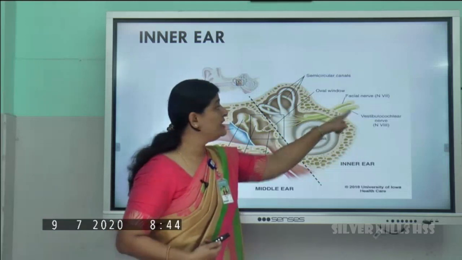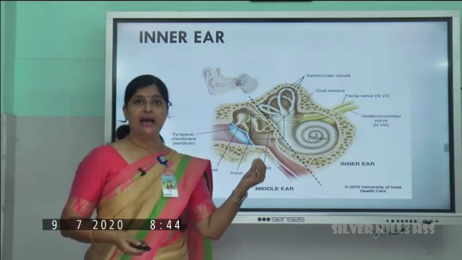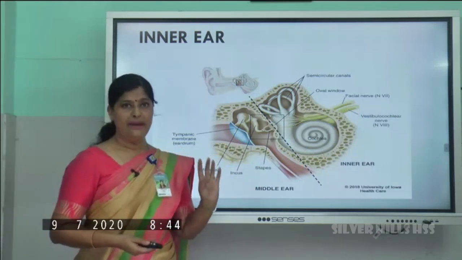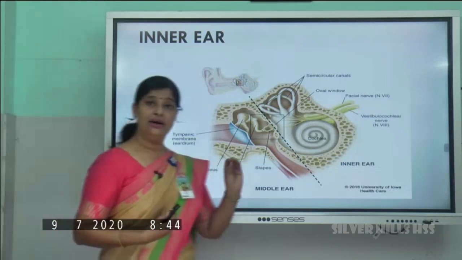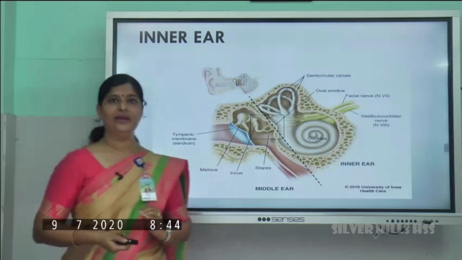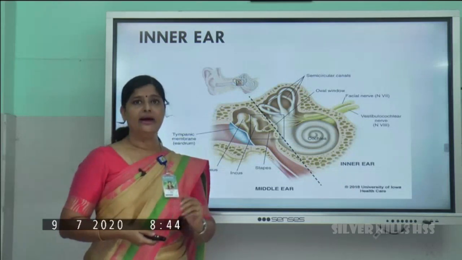Together we can call them the vestibulocochlear nerves, and both the nerves will reach the brain at different parts of the brain. One will go to the cerebrum, the other one will reach the cerebellum. So, these are the important parts of our ear and their functions.